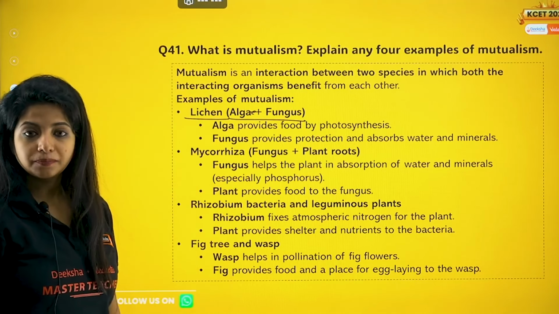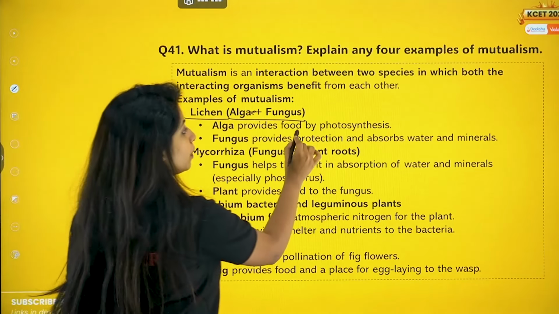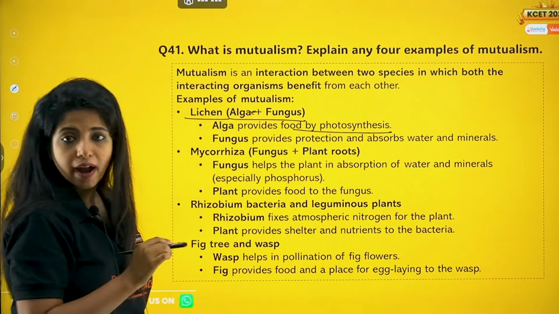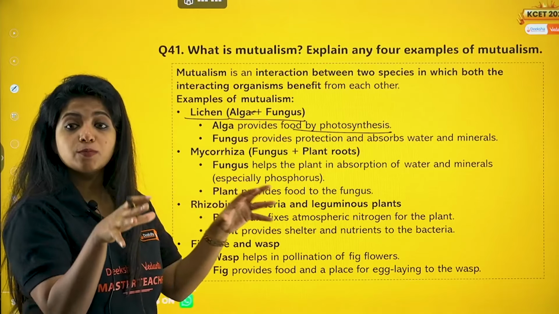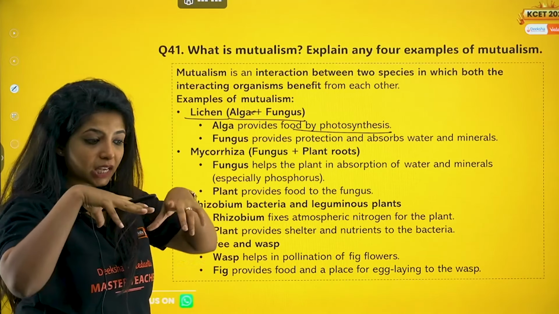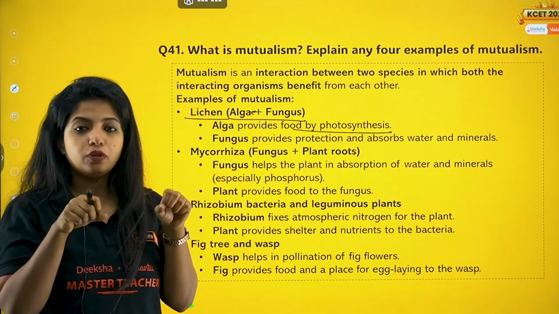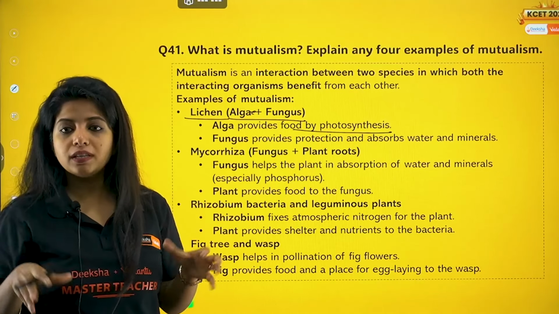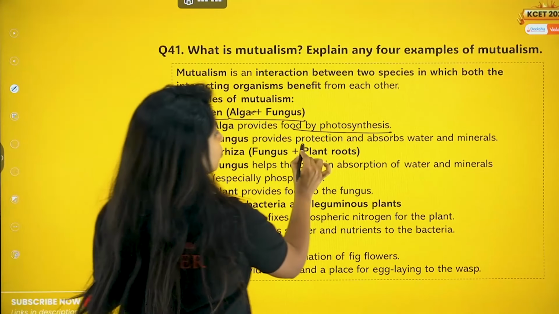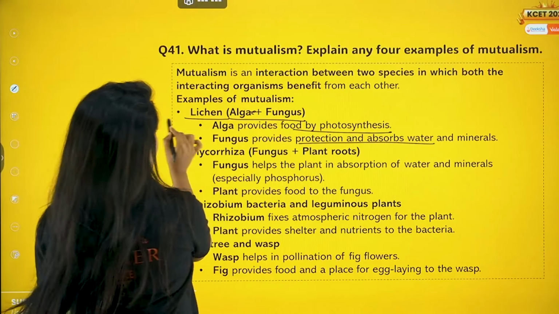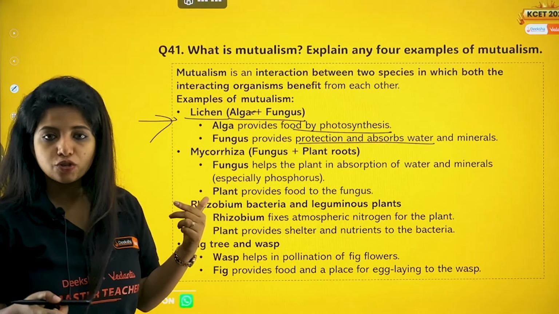Algae and a fungus. So algae basically provides food by photosynthesis. They have the ability to do that. Fungus provides protection and absorbs water as well as minerals. Fungus, as I said, have root-like things, rhizoids. They get into the areas and provide the nutrients. Apart from that, they also provide protection over here. So that is about lichen. Both of them are helping each other.